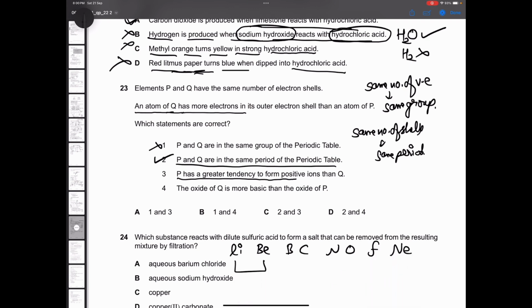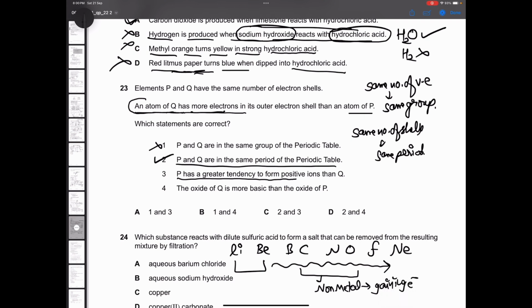So now, if they are saying that atom Q has more electrons than P, most likely atom Q must be towards the right side of the periodic table. And if it is towards the right side, it might be a non-metal, and a non-metal would prefer gaining electrons.